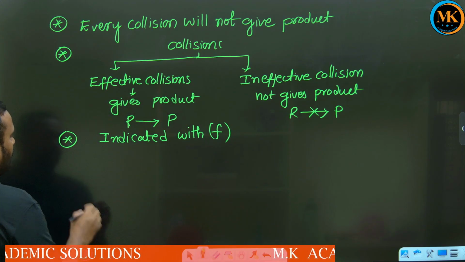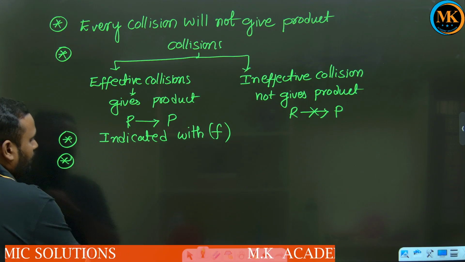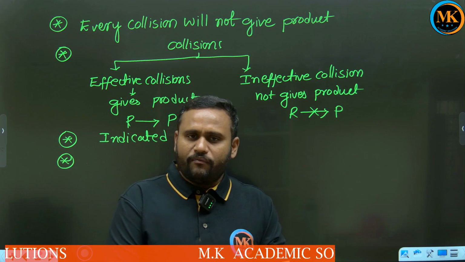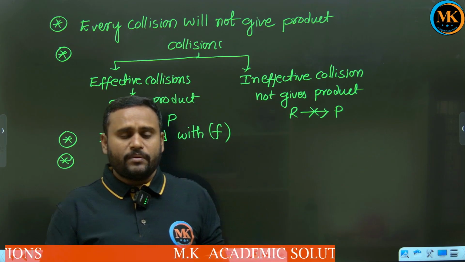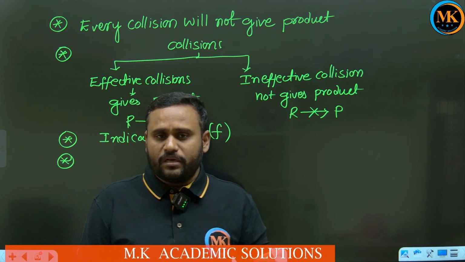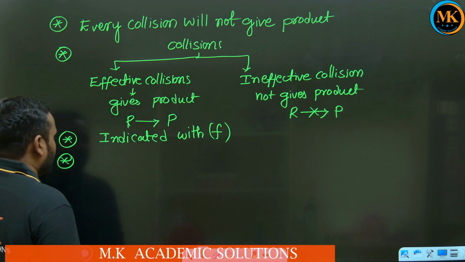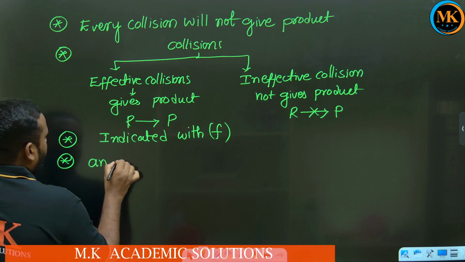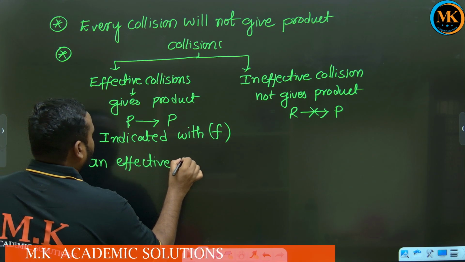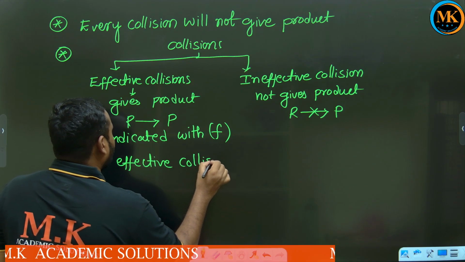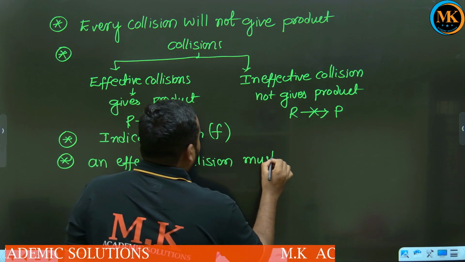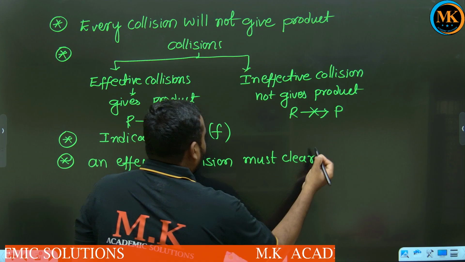Okay, next, if any collision wants to be an effective collision, what must it do? It must cross two barriers. An effective collision must clear the two barriers.